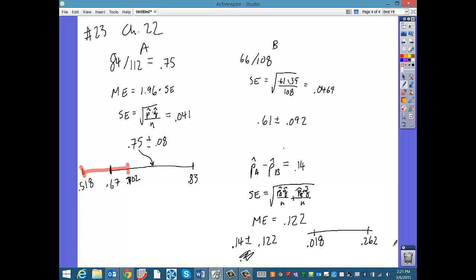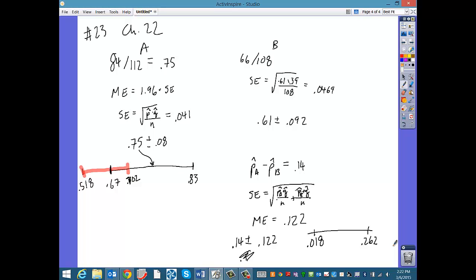We're 95% confident that the true difference between the effectiveness of these two drugs is between this number and this number. Well, that changes things quite a bit, doesn't it? When we're looking at this picture, it really looks like there could be no difference, right? But now we're saying that we're 95% confident that the difference is between almost 2% and 26%. And certainly then, we are more than 95% confident that the difference is greater than 0, that there is a difference at all. So we are quite confident that there's a difference. And we're much more confident now than we were when we were looking at this, right?